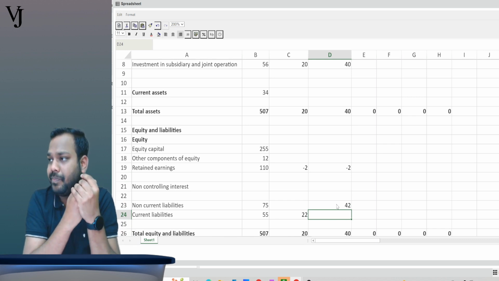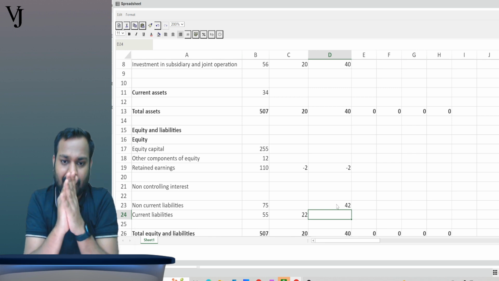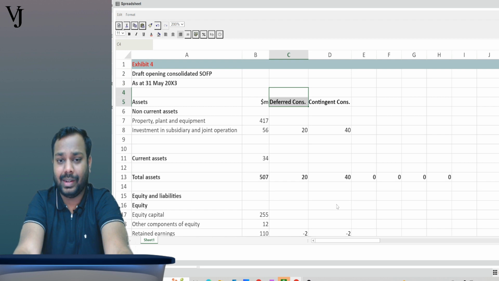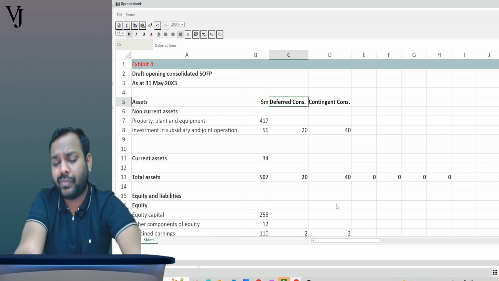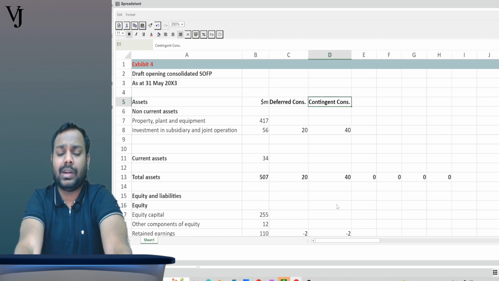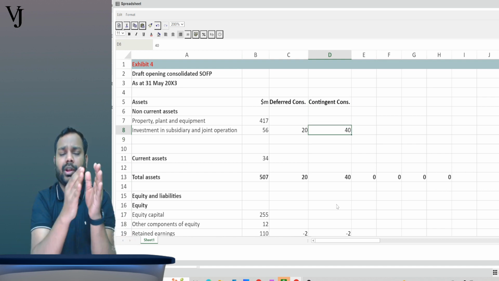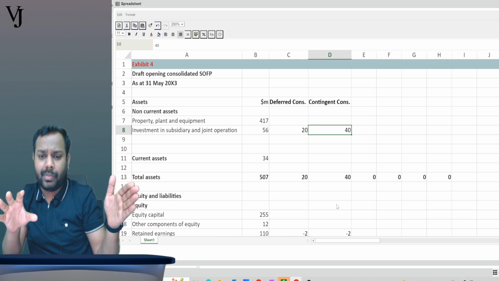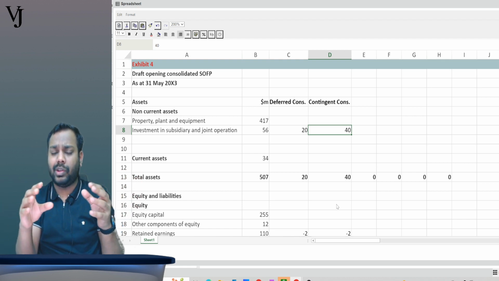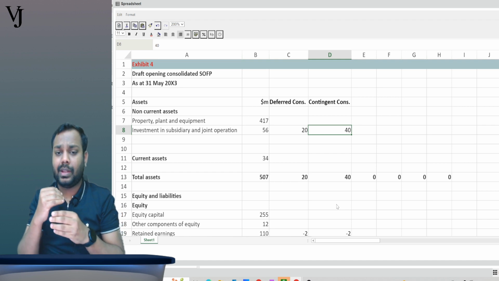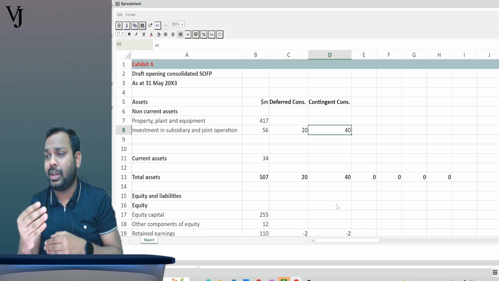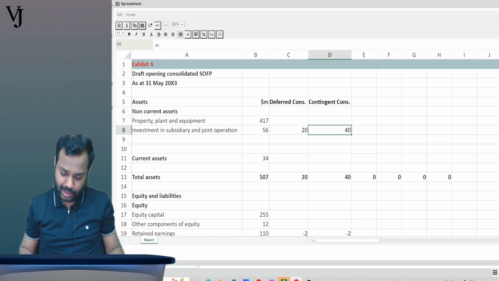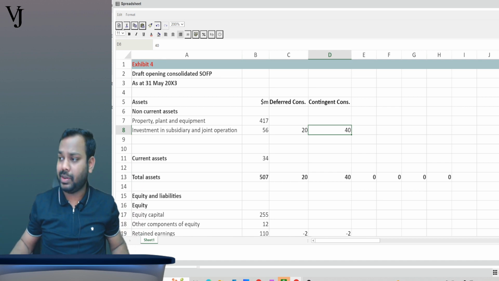Okay, so we have just done the accounting, and this brings in the complete treatment of deferred consideration and contingent consideration. First of all, we recorded the initial value on the date of acquisition, then we recorded the subsequent treatment: for the deferred consideration, the unwinding impact, and for the contingent consideration, the change in the fair value. I hope it is clear to everyone till here. Now further the question says that, I will present my screen.